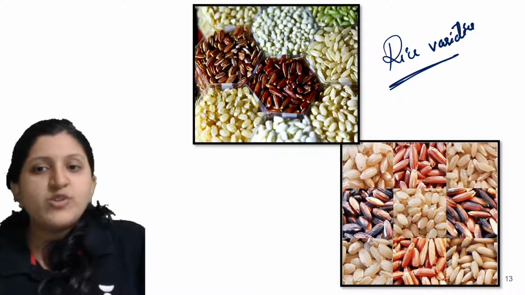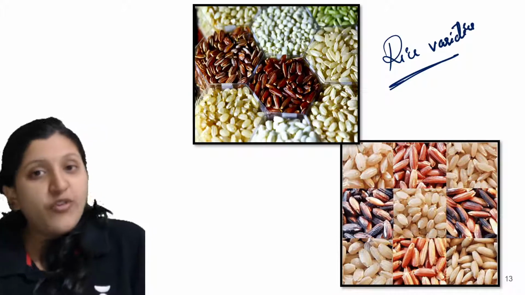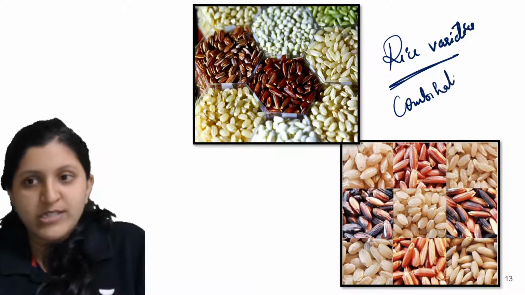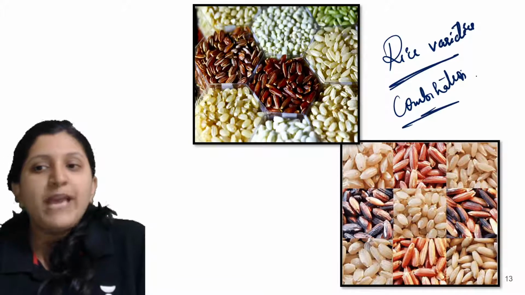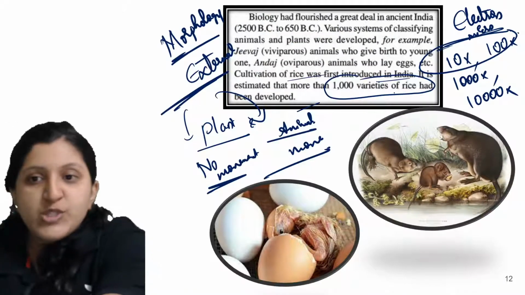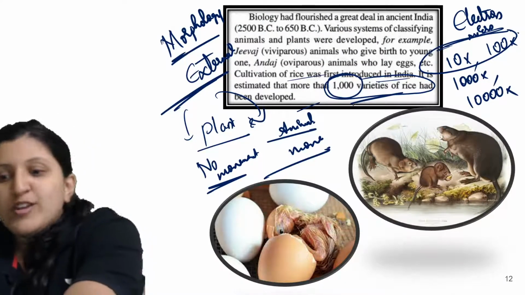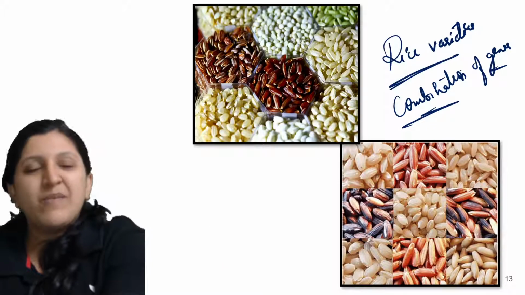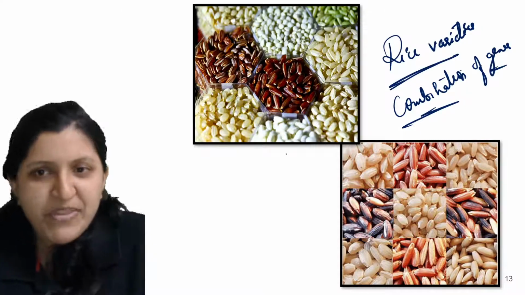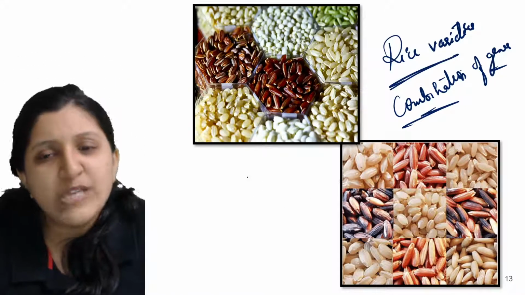Some are naturally present, but again a lot of combinations are done with respect to the genes of the rice plant. Based on combinations of genes, we have about 1,000 varieties of rice. We might have hardly consumed about 5 or 6 varieties, max to max. But we have many more varieties, like 1,000.